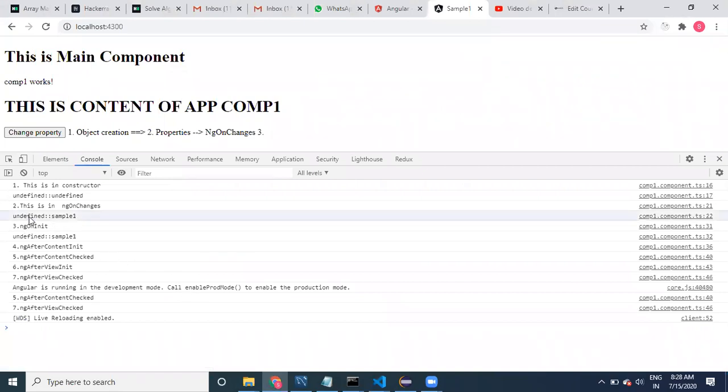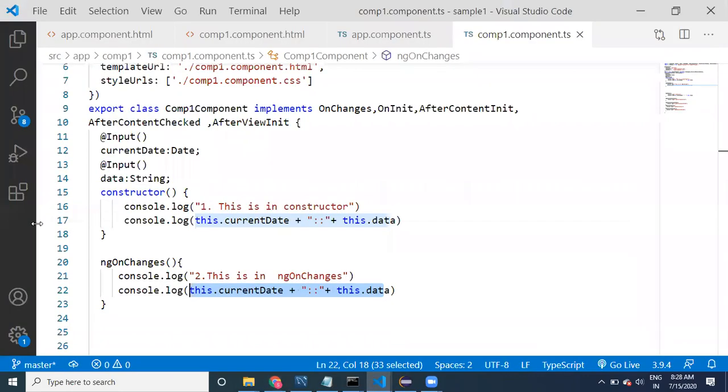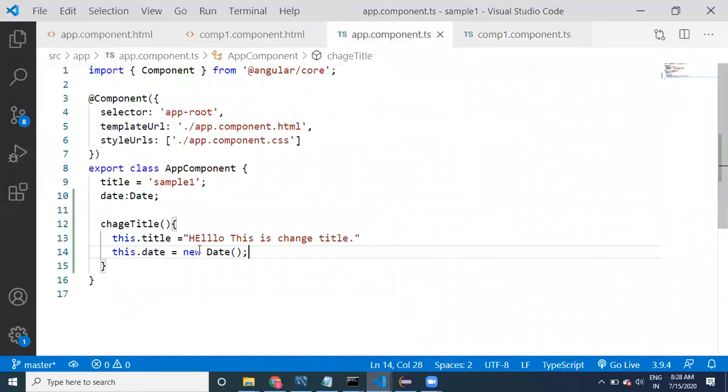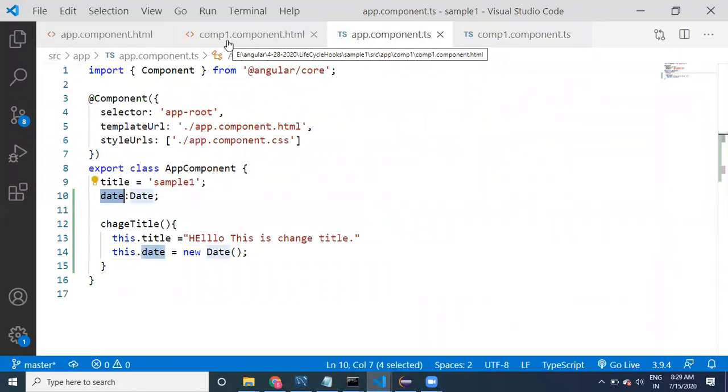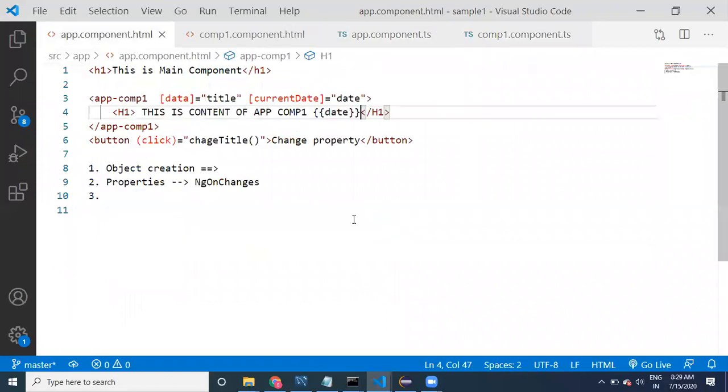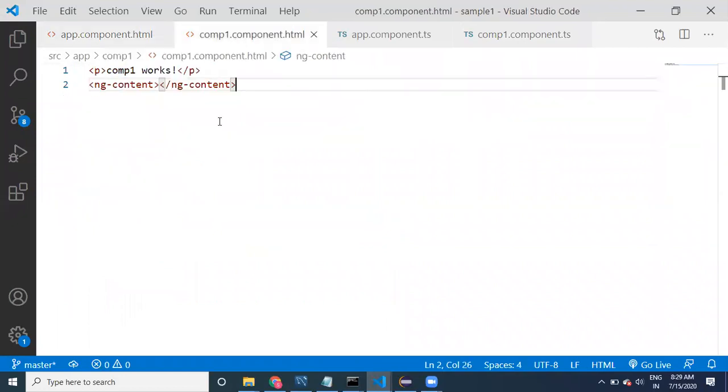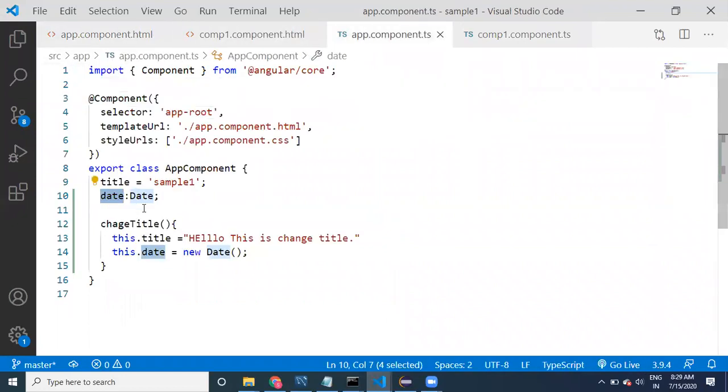Why is this undefined coming? If you go to the app component, we have taken just date. We did not initialize this date, and we are passing it as it is. We did not initialize this data in the app component.